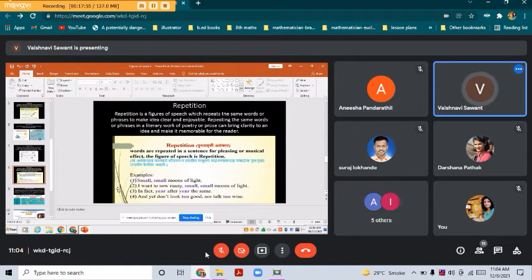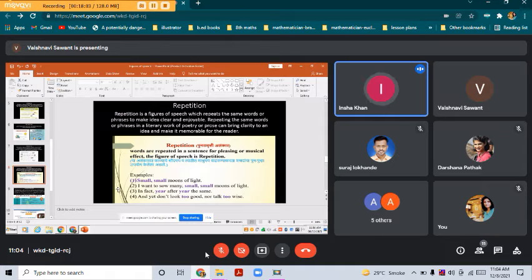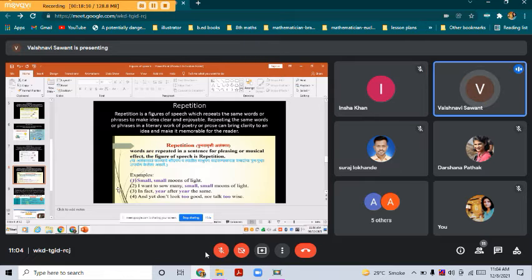Insha, read the fourth sentence. And yet don't look too good nor talk too wise. So you can see here the word too is repeated again and again. So this is a figure of speech where one word is repeated two or more times. That is repetition.